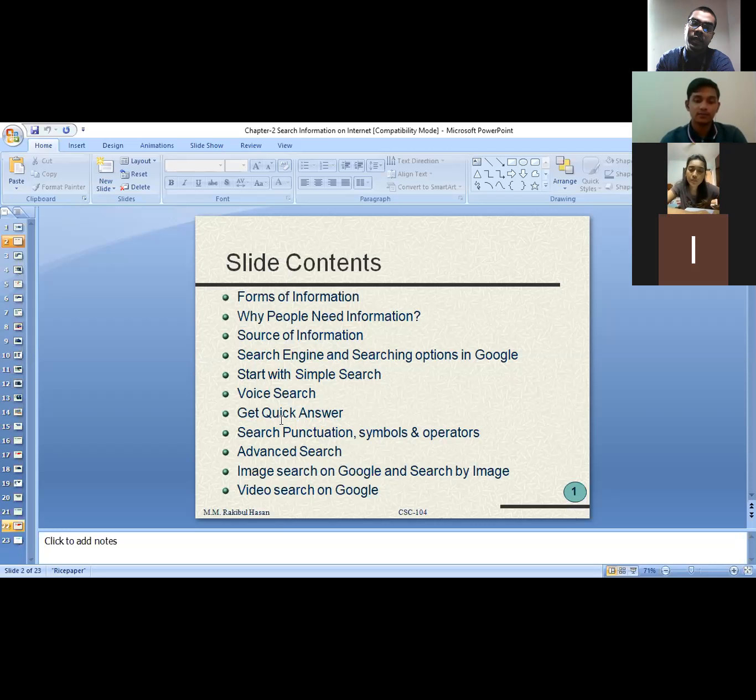Then how we can get quick answer. Then how we can search punctuation marks, symbols, and operators. How we can do advanced search. How we can do image search, or search by image. Then how we can search by voice, or how we can search any video on Google. These types of things we are going to learn in the first hour of today's class. So let's see.